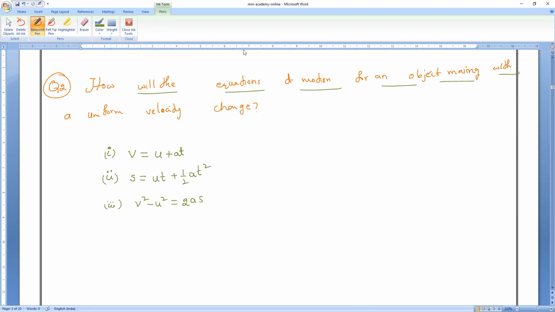Now, let me see, Mr. Lingesh, what do you understand from the question? What are they asking? Can anybody explain, Mr. Pranav? They are asking how these equations will be modified when the velocity of the body is uniform. Everybody check it: uniform velocity. Anyone else, if a body is in uniform velocity or constant velocity, what is the relation? Sir, initial and final will be the same.